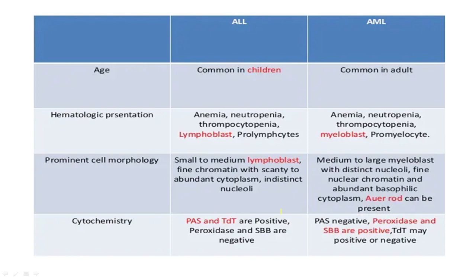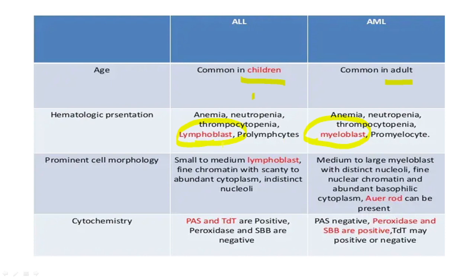So summarizing it for you completely now, ALL occurs typically in children, AML occurs typically in adults. ALL is often associated with anemia, neutropenia, thrombocytopenia, an increase in the prolymphocytes, and more than 20% lymphoblasts in the peripheral blood and/or bone marrow. Whereas AML is associated with myeloblasts, more than or equal to 20% in the bone marrow and/or peripheral blood.